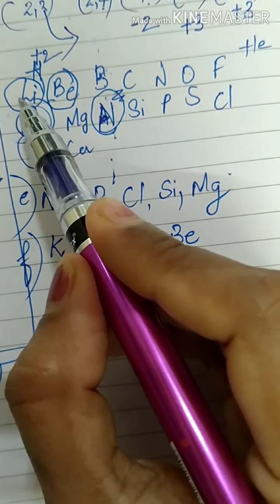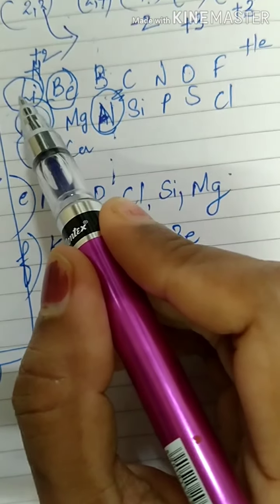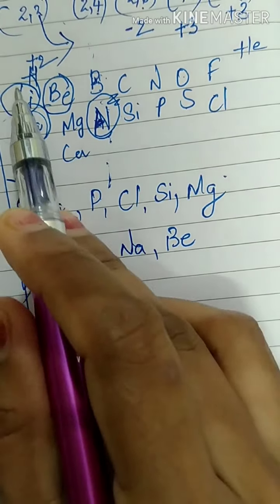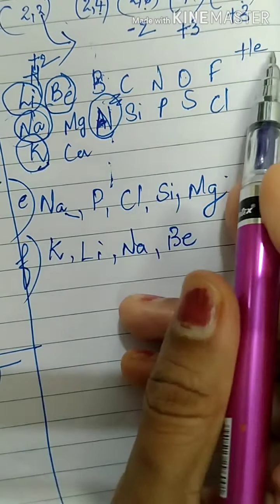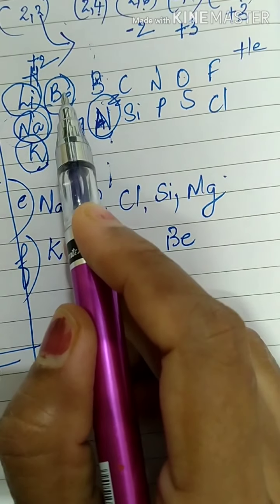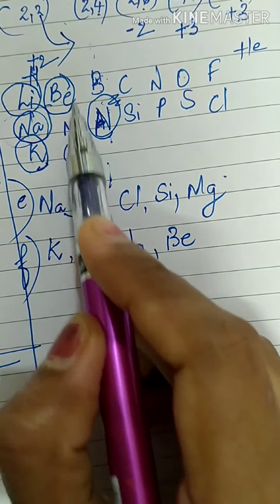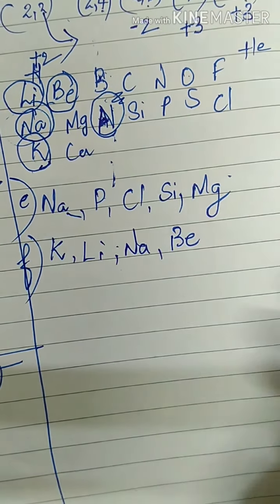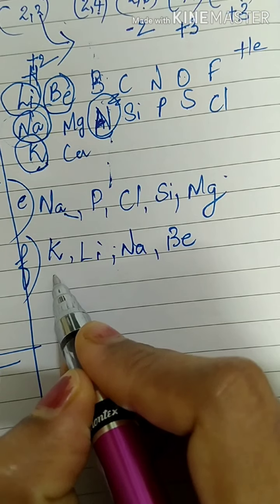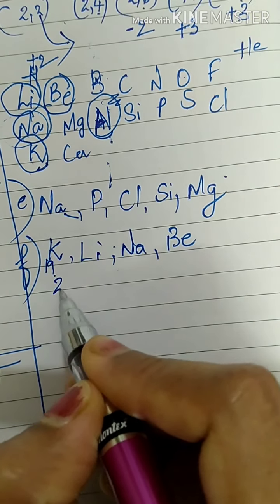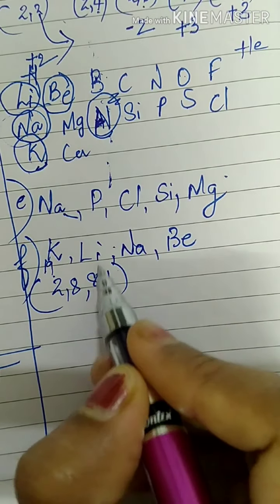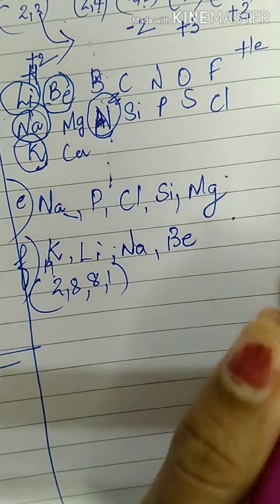We know atomic radius decreases as we go from left to right. So these all are having the maximum atomic radius, whereas when you go towards the right, it decreases. So in that connection, beryllium will have the smallest atomic radius. Very easy. But before you write the answer, you have to write down the electronic configuration. Remember 2, 8, 8, 1 for potassium. Like that you have to write for all the questions.